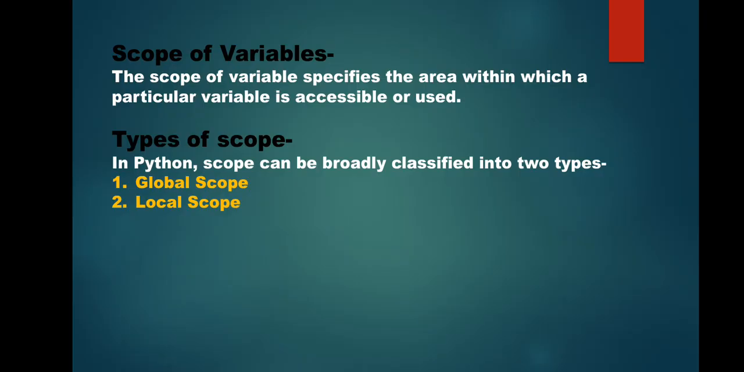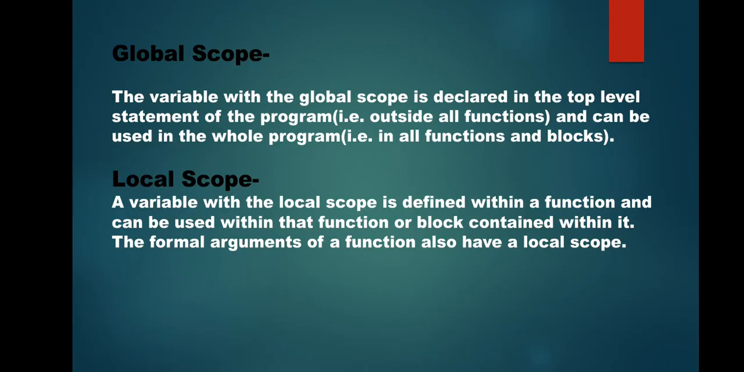Basically, there are two types of scope, global scope and local scope. Now let us understand what is a global scope and what is a local scope. Starting with a global scope. See, a variable is said to have a global scope if that variable is created outside all functions. That means in the top level statement of the program. And what are the top level statements? Those statements which are not indented or the statements which are not the part of any block.